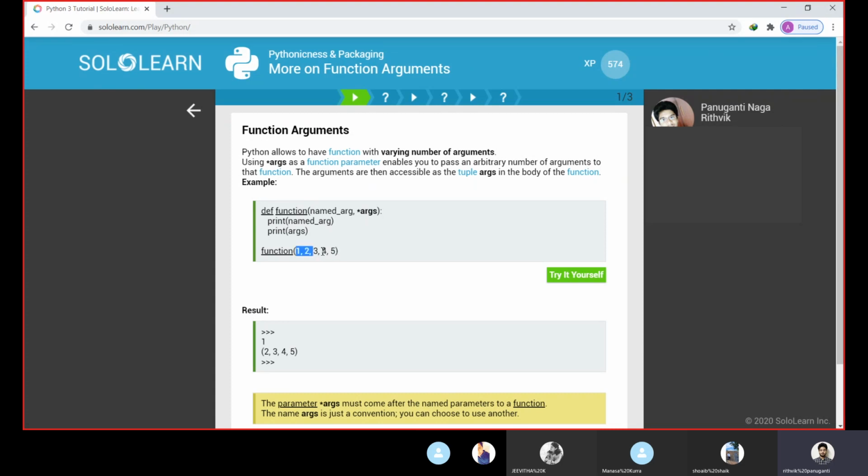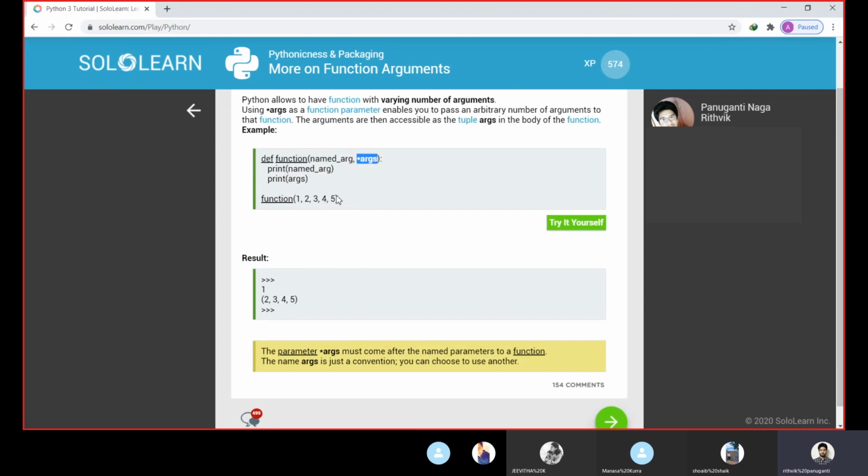Here we have given 5 inputs, and the function has only 2 parameters, meaning only 2 arguments here. So what does the output print? Let us see. Here we are printing the first argument, named_arg. So 1 is the first. So this will be replaced here. So 1 we can see in the output.